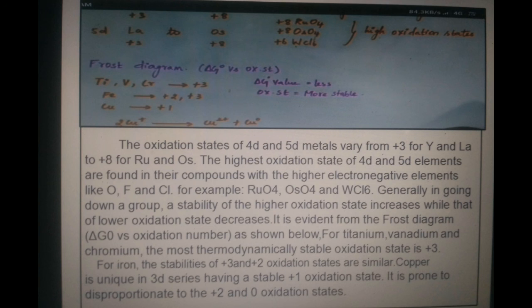For titanium, vanadium and chromium, the most thermodynamically stable oxidation state is +3. For iron, the stabilities of the +3 and +2 oxidation states are similar. Copper is unique in the 3d series in having a stable +1 oxidation state. It is prone to disproportionate to the +2 and 0 oxidation states.